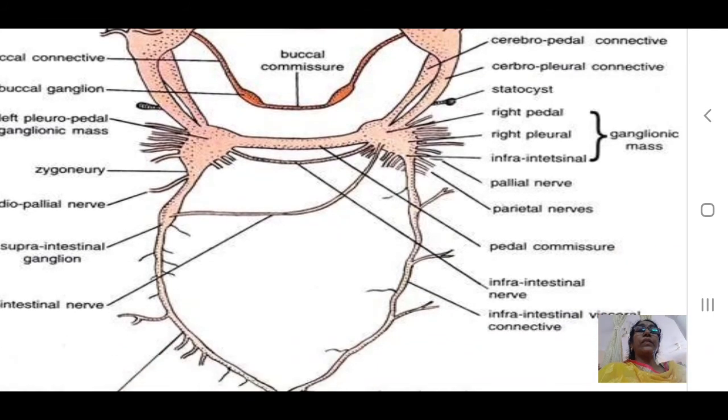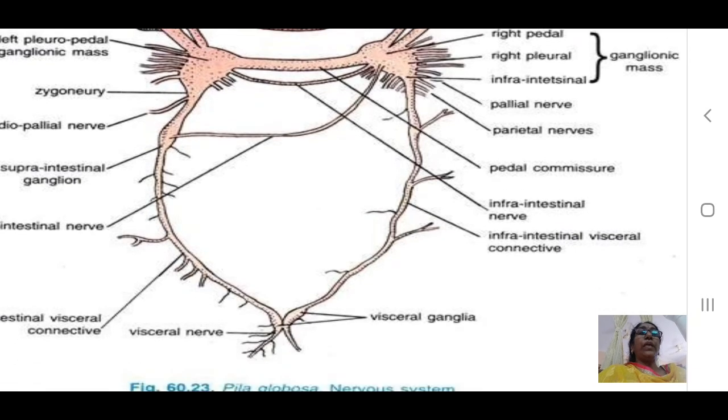And here you can see the nerves arising and crossing the esophagus and joining the pedal connective to form the supraintestinal ganglion. And here also on the ventral side we can see the infraintestinal ganglion. So, supra and infraintestinal ganglia are formed in this way.